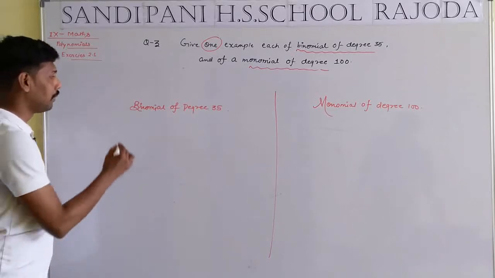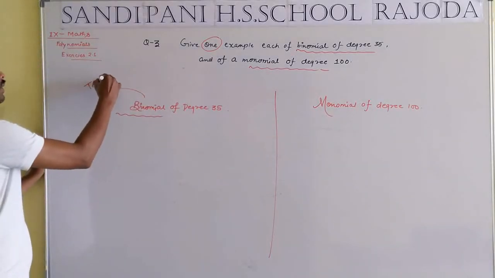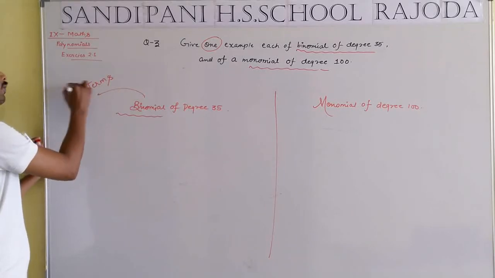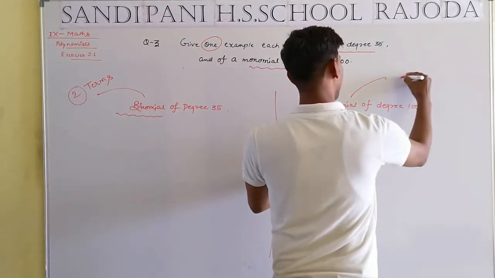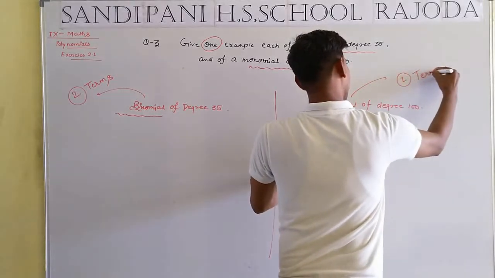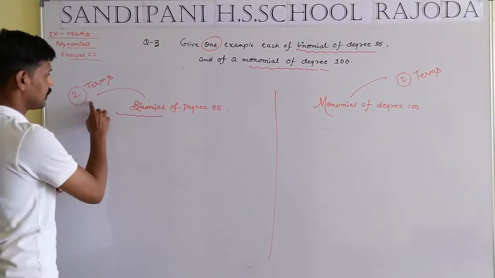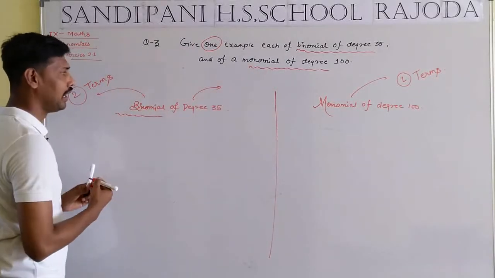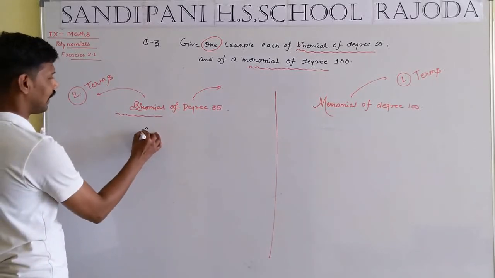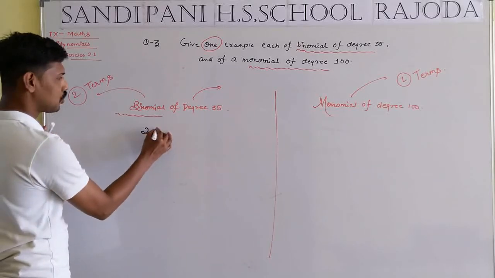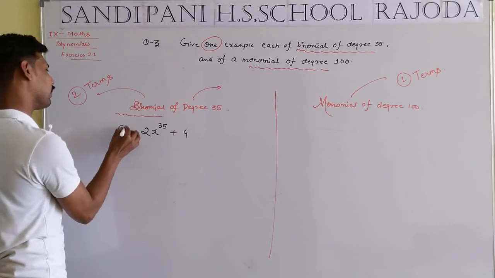What is the meaning of binomial? Binomial means the number of terms will be equal to 2. But in the case of a monomial, the number of terms will be equal to 1. So how many terms do we take? 2 terms. But we have to write it in degree 35. So we take an example like 2x to the power 35 plus 4. Example number first.